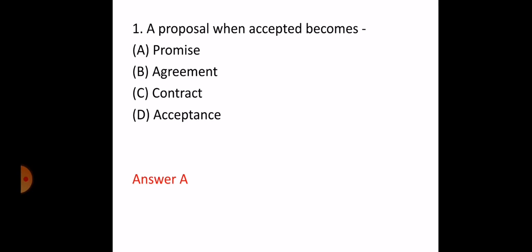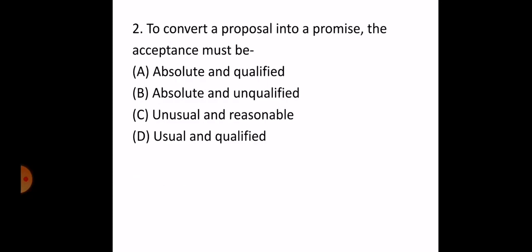The next question is, to convert a proposal into a promise, the acceptance must be A. Absolute and qualified, B. Absolute and unqualified, C. Unusual and reasonable, D. Usual and qualified. The correct answer is answer B, that is absolute and unqualified. This is because Section 7 provides that in order to convert a proposal into a promise, the acceptance must be absolute and unqualified. This was asked in the Gujarat preliminary examination in November 2019.